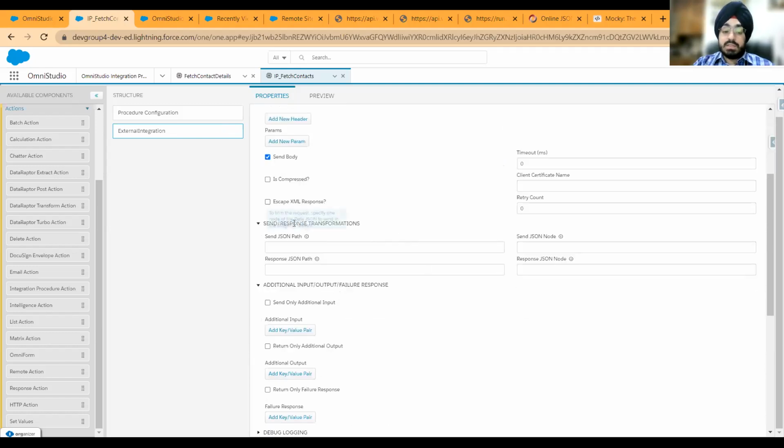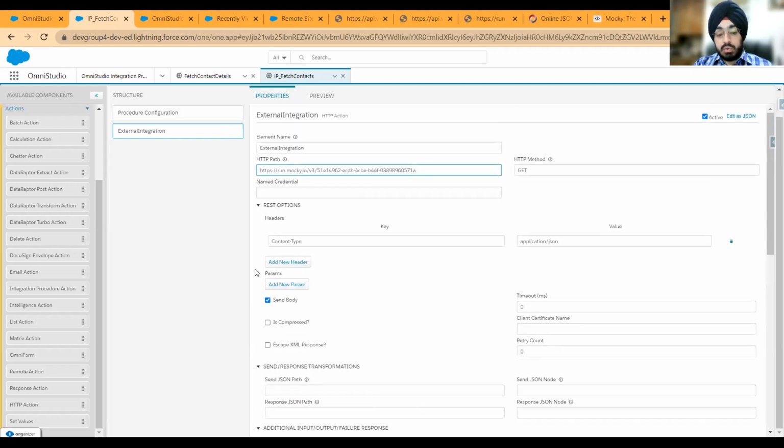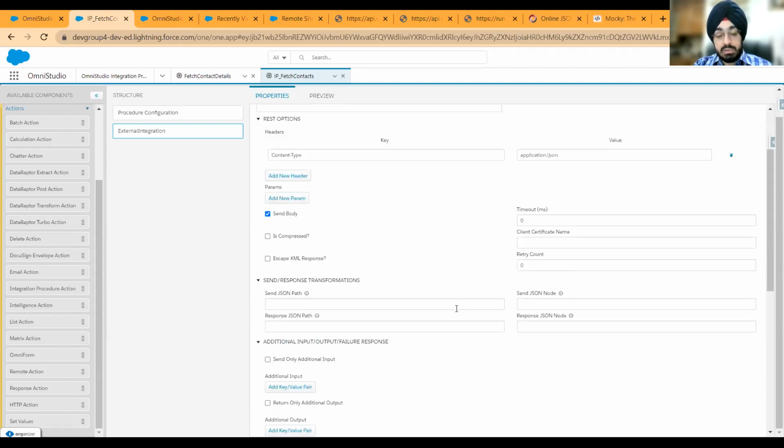Then a couple of things here. Send and response transformations basically allow you to reparent your JSON. Send is going towards this HTTP path. So if I want to send something to this API, and I want to reparent my node, change the parent node name, or remove the parent node, I can do it from send. And for the response which I get from this HTTP action, if I want to reparent or do a transformation on that JSON path or node, I can do it from these two fields.